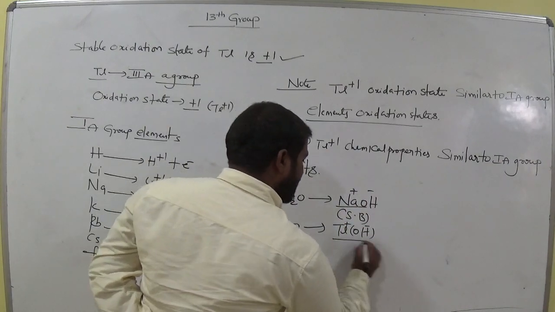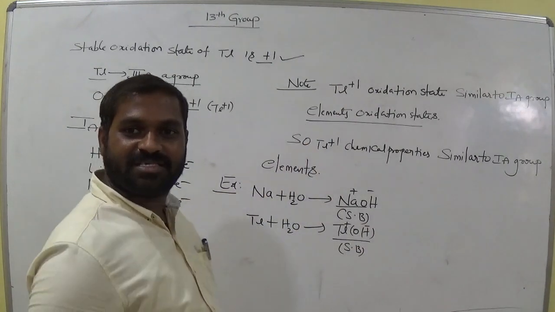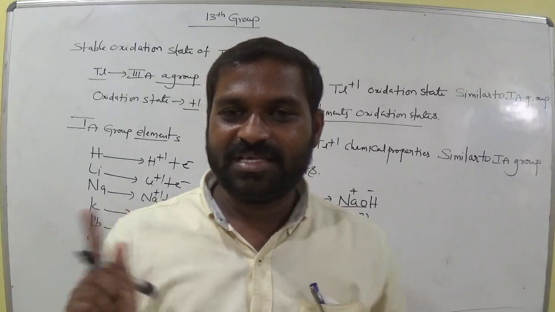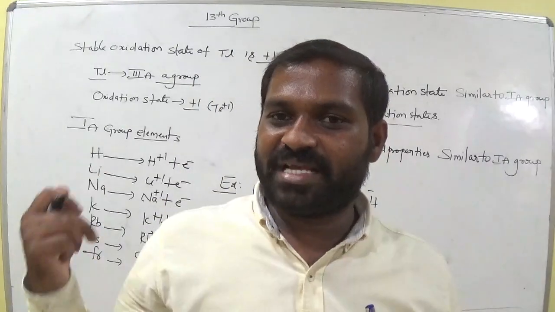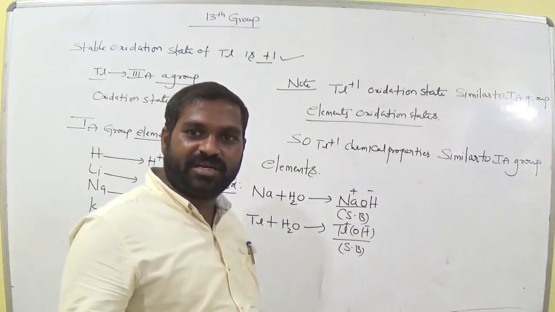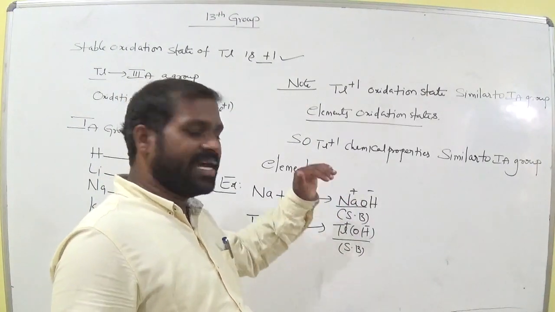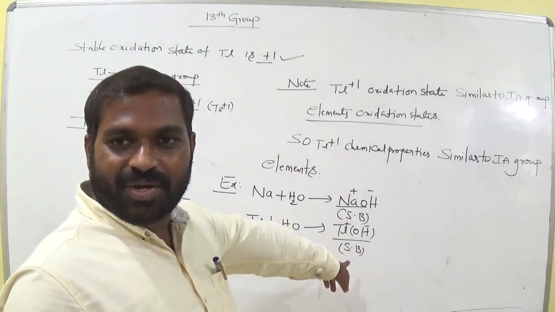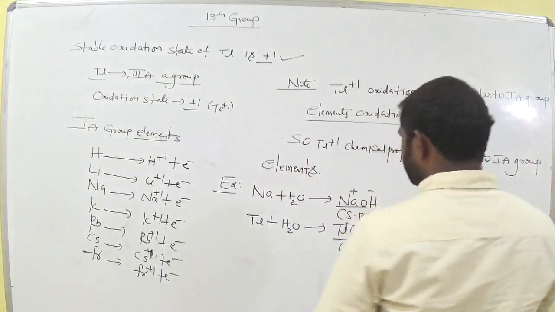So now, is thallium hydroxide also a strong base? Strong base like NaOH. Why? Both have the same oxidation state. Sodium hydroxide is a strong base because it exhibits +1 oxidation state. In thallium hydroxide, what is the oxidation state? +1. It also becomes a strong base. So sodium hydroxide is clearly similar to thallium hydroxide. Is it clear, all of you? Let's go for the next one.